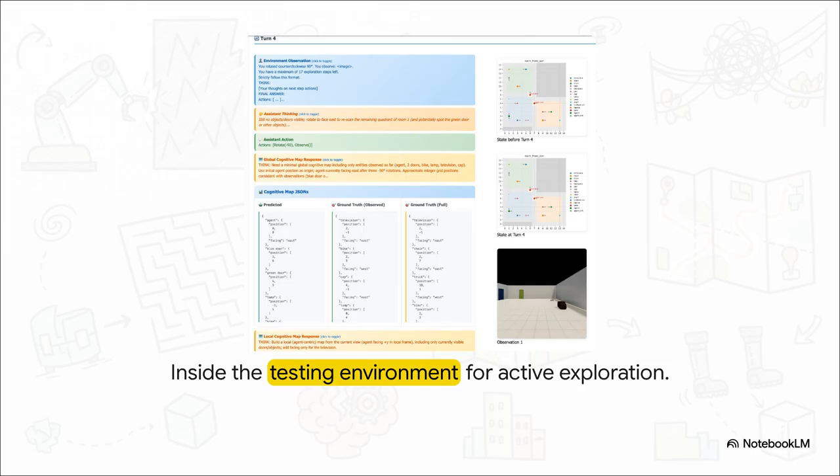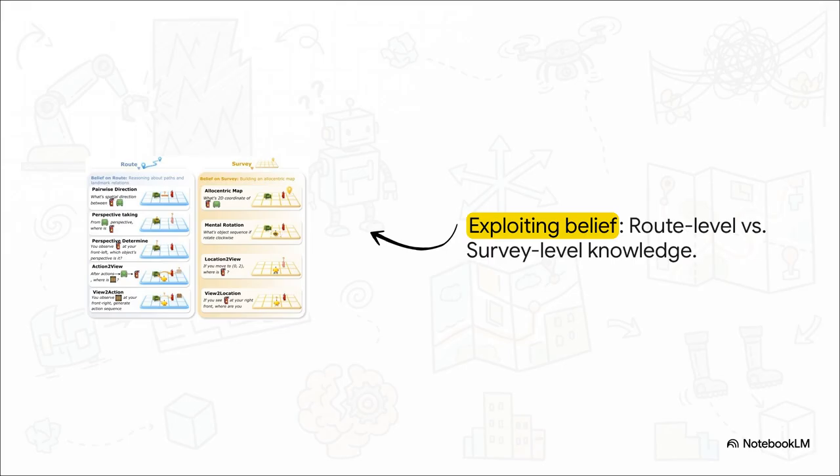They literally crack open the AI's digital brain mid-exploration to see exactly what it thinks the room looks like at that exact second. And once the AI thinks it has mapped the room, it gets tested on 2 very different levels to fulfill that exploit phase.